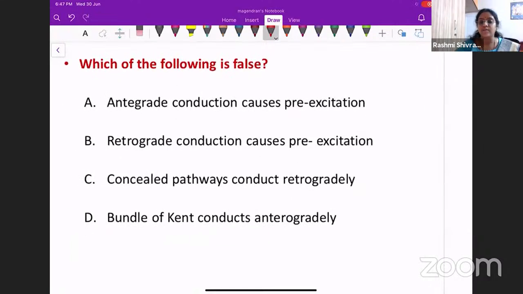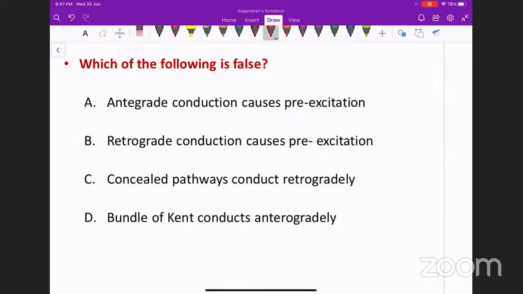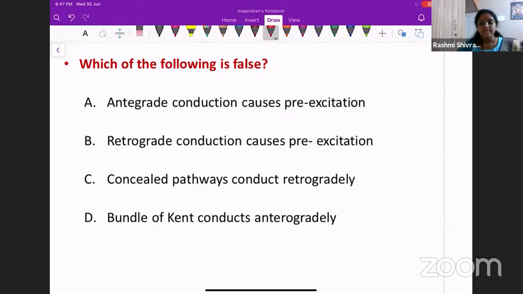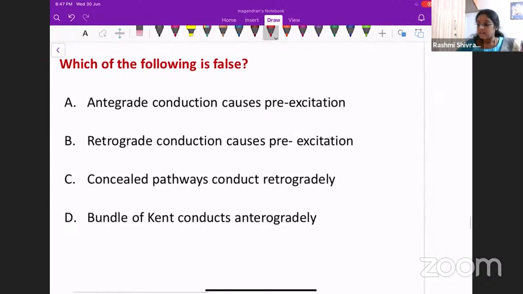What do you think is the answer for this question? Yes, some of you have said the answer is D. We'll see why it is not true.